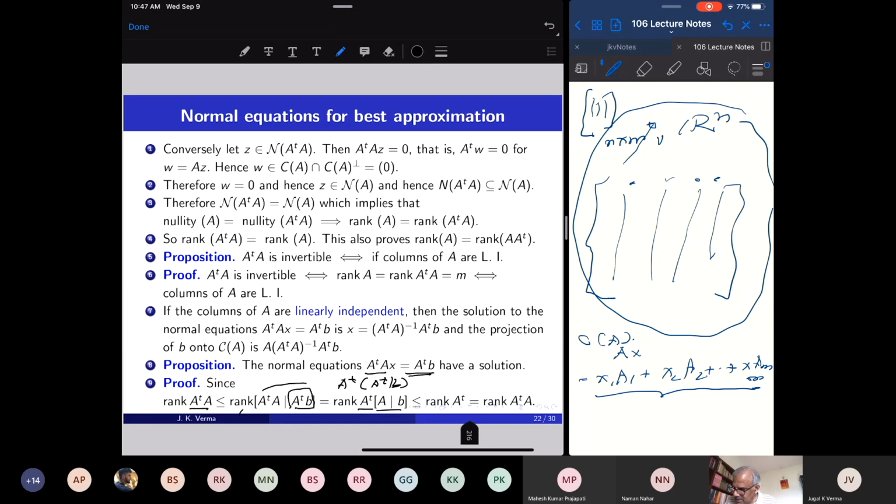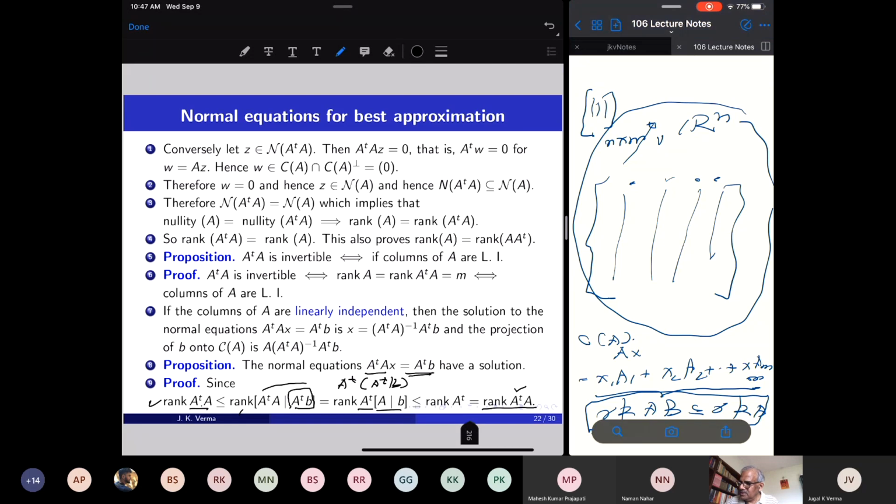When I multiply a matrix on the right, the rank satisfies this condition: rank of AB is less than or equal to rank of A. Use linear transformations to see this fact. So rank of A transpose times this augmented matrix is less than or equal to rank of A transpose, but rank of A transpose is rank of A transpose A. Therefore we should have equality everywhere. So the rank of A transpose A is the same as the rank of the augmented matrix.